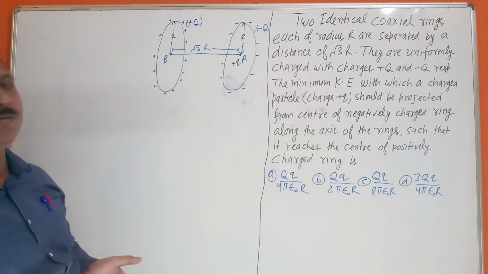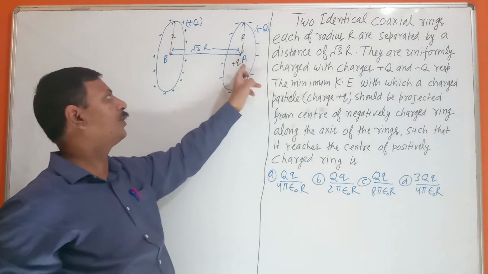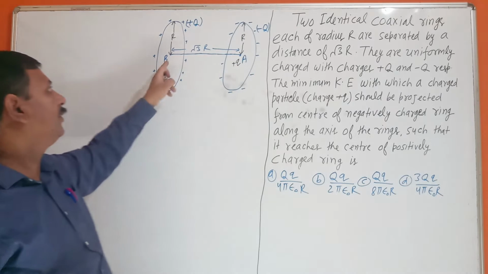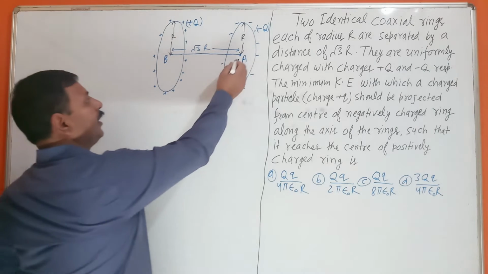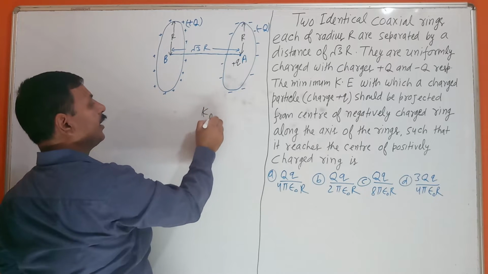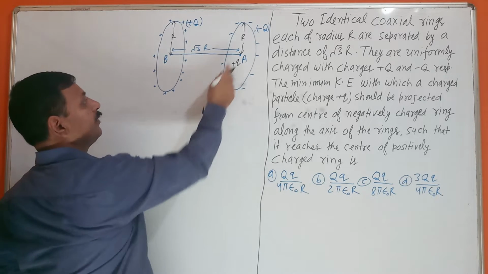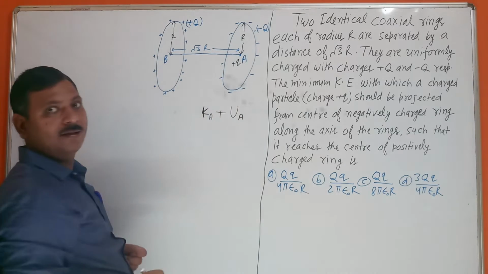So see what we know, the law of conservation of energy: total kinetic plus potential energy at point A is equal to total energy at point B. Suppose here the kinetic energy K I have taken, and the potential energy is UA.